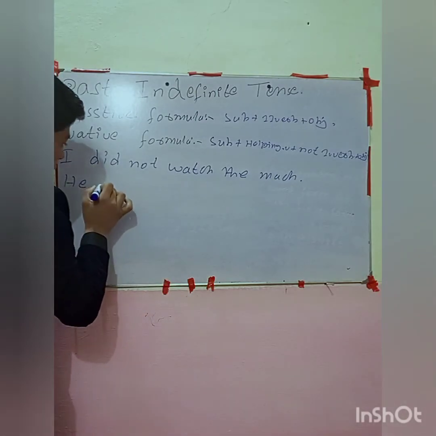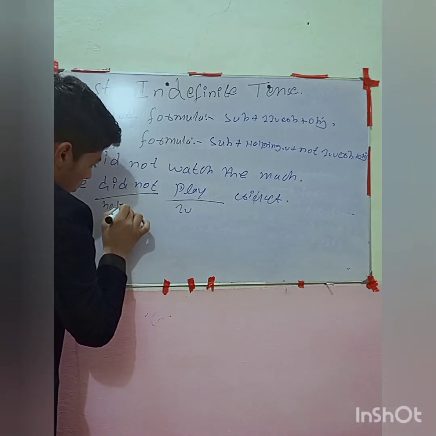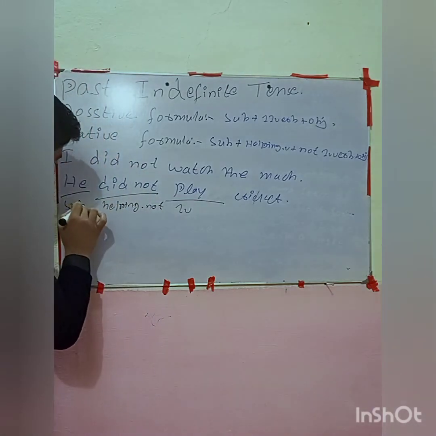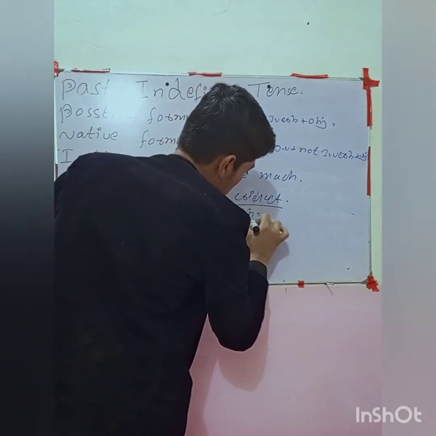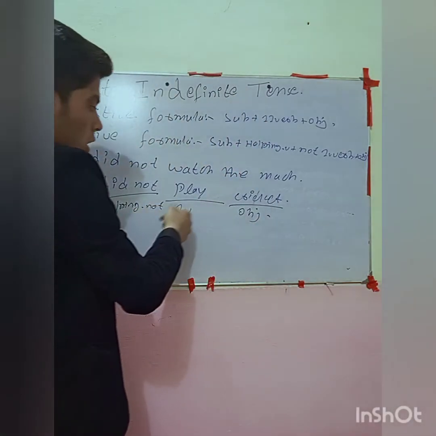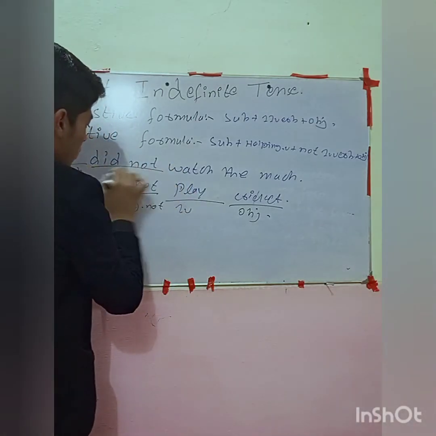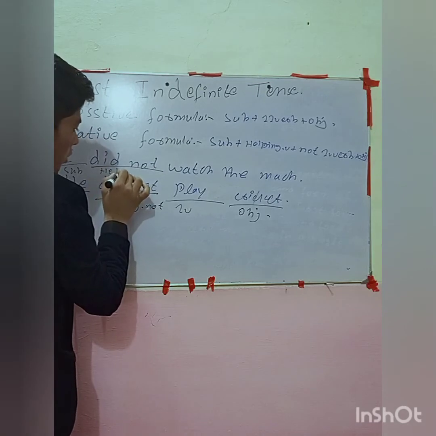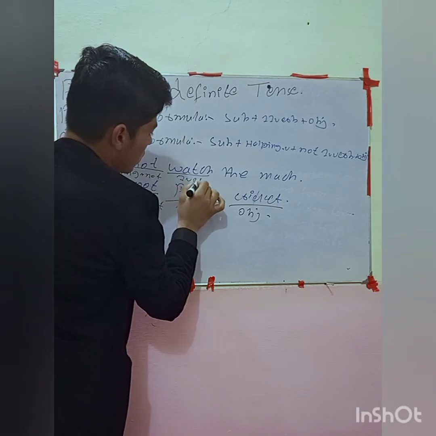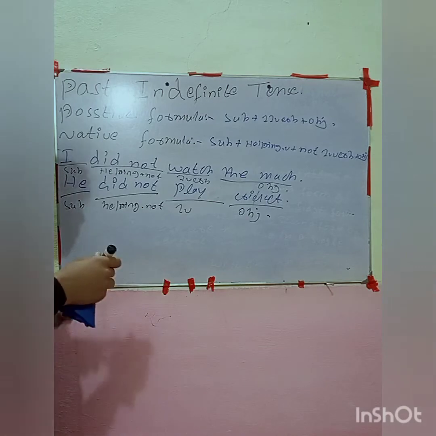He. That one is a helping verb, right? Helping verb is here, plus not is here, and that one is the subject, and that one is the object. So we need to use this: subject, helping verb, not, first form of verb, plus object. We need to use this in a negative sentence.